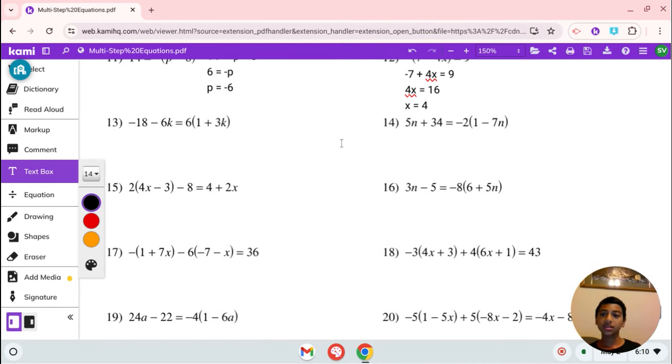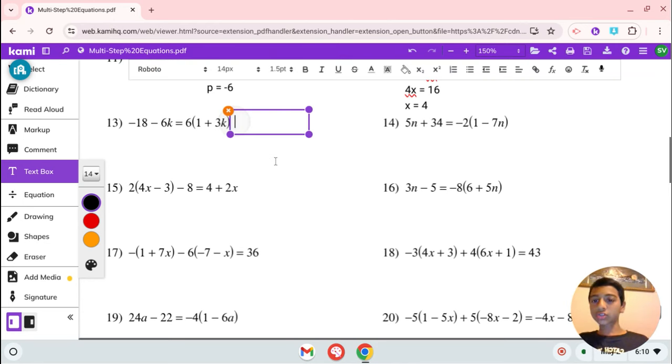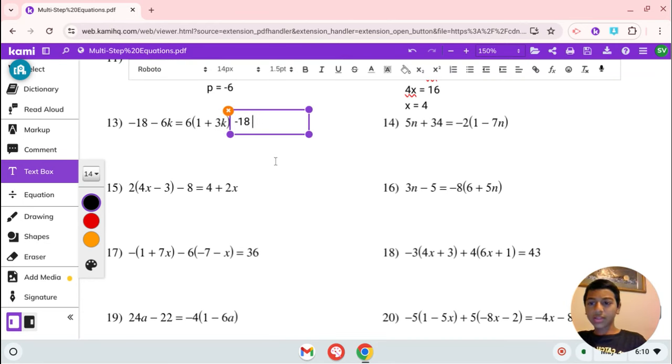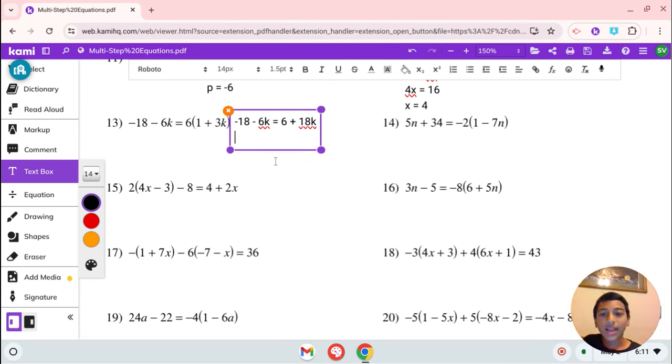Now 13, negative 18 minus 8k equals 6 times (1 plus 3k). Let's distribute first, giving us negative 18 minus 8k equals 6 plus 3k times 6, which is 18k. Now, let's add 8k to both sides of the equation, giving us negative 18 equals 6 plus 10k.